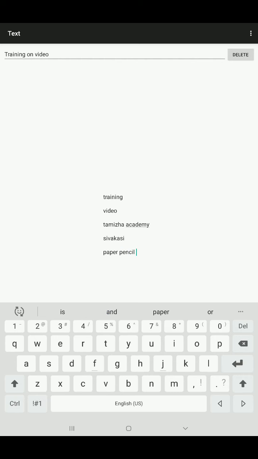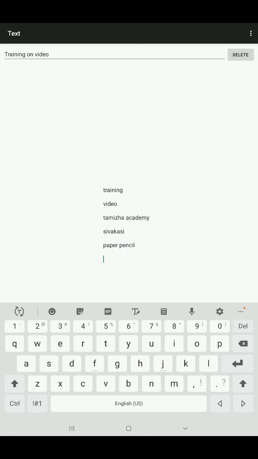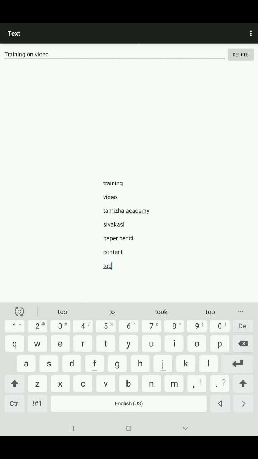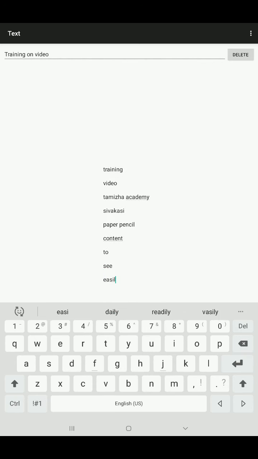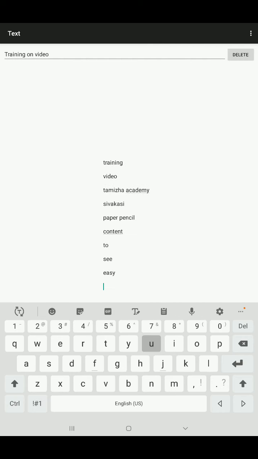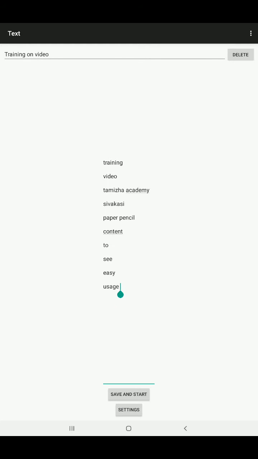So this is like some content which I want to talk in my presentation, and I can give some hints, or I can give a whole statement also as per my wish. So let me give some more content so that you can see. So like that I have given some content. So now I'm just going to give start, save and start.